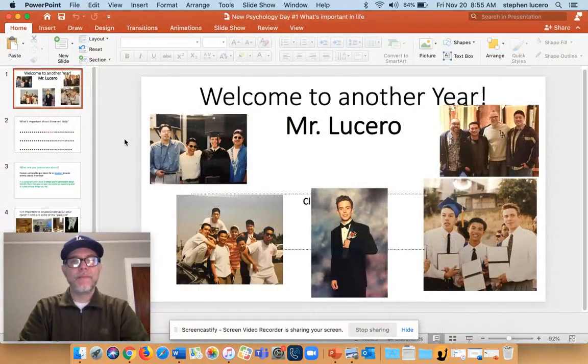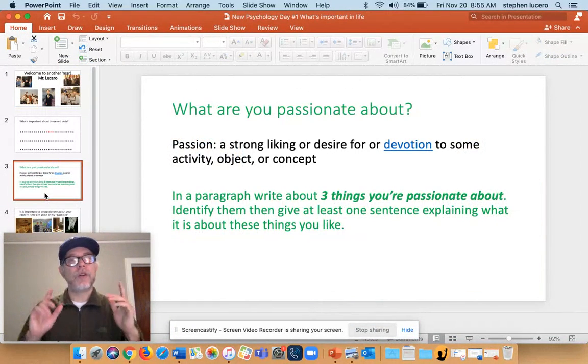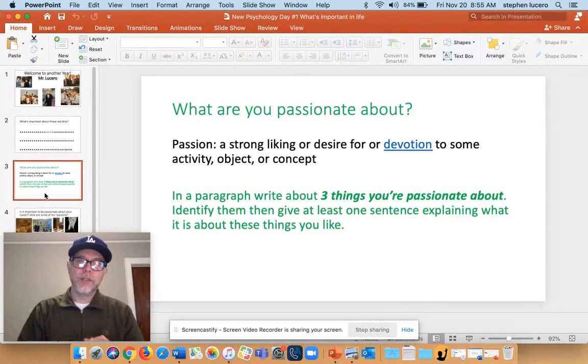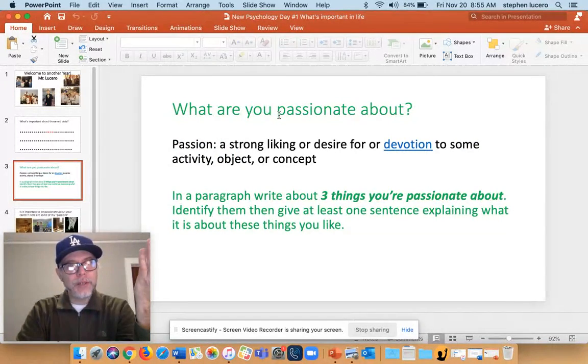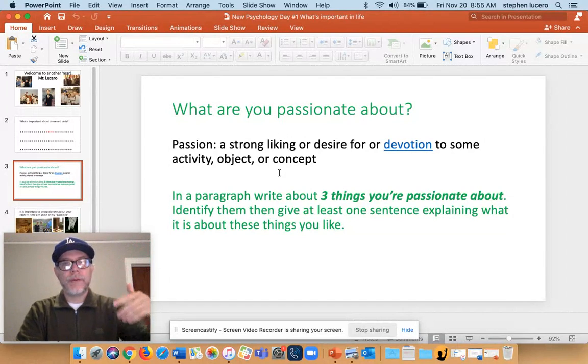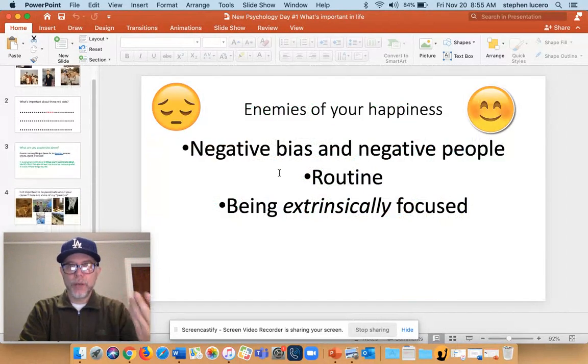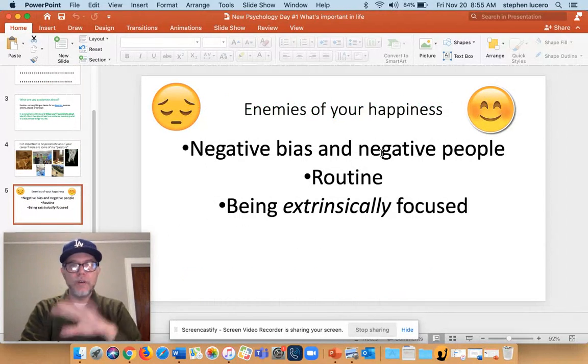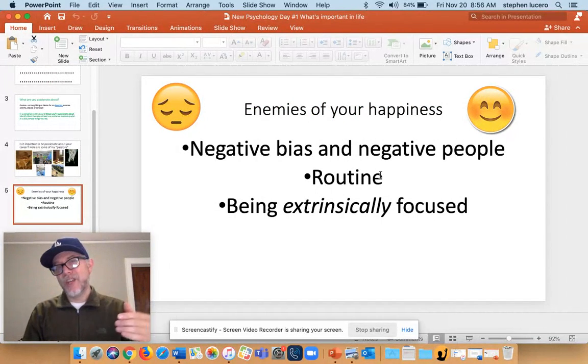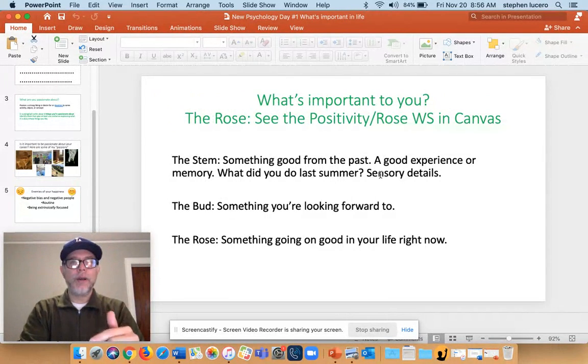On Monday's lesson, it was this slideshow. And again, you want to open a Google Doc, title it Unit 1 Psychology, and everywhere you see green, these are tasks to be completed. So what are you passionate about? And then it gives you instructions. Work your way through the slideshow. If it's not green, you don't have to write it. This is here for your reference, and I'd like you to know it, but you won't be held responsible for it later. And so work your way through PowerPoint 1.